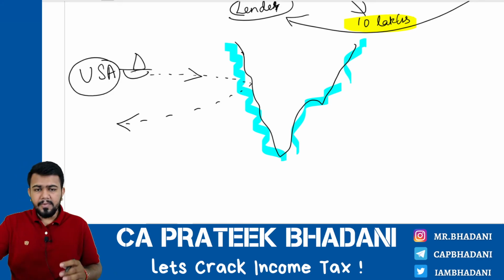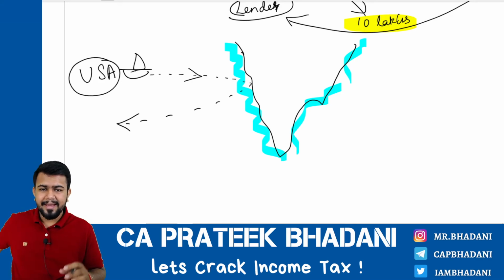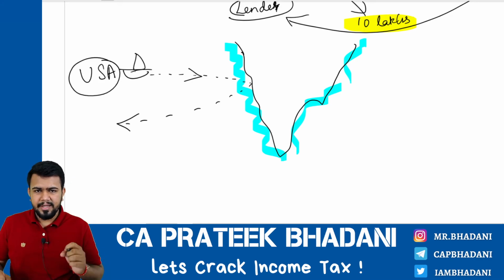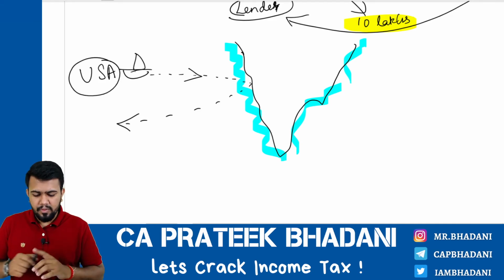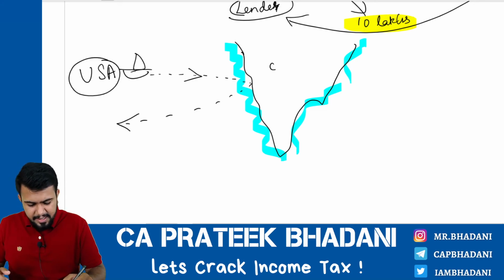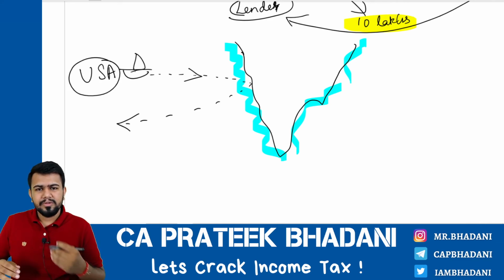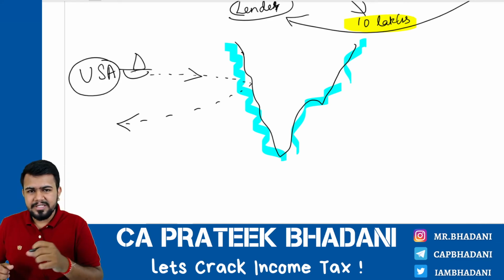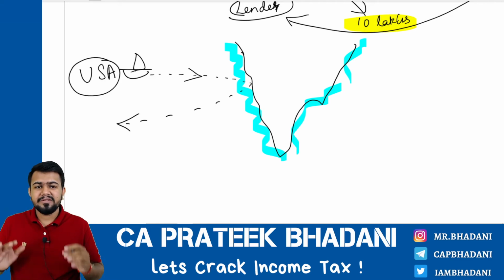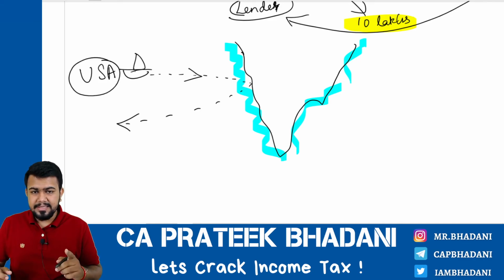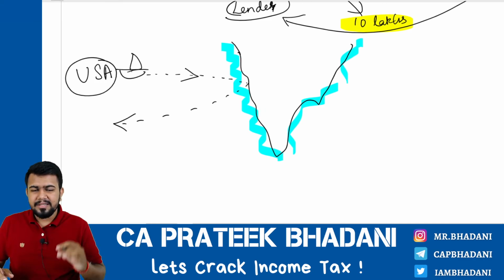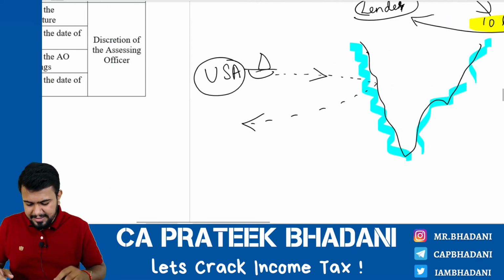Now when the ship comes to India, okay, it collects freight charges from India, correct? Hence, this freight charges collected from India is an income. Now, what happens is the income tax department is afraid that when the ship will leave back and go to the USA, we cannot catch hold of the ship and make it pay the income tax. It is very difficult to catch hold of the ship and make it pay income tax. Hence, they ask the ship to pay the income tax then itself.